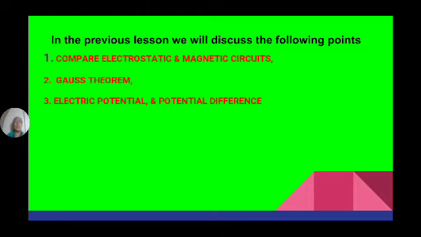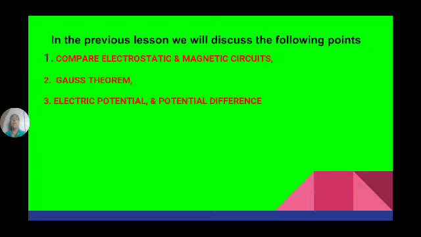Now electric potential and potential difference. So what is potential? Potential means capacity. Now according to Coulomb's law, like charges repel each other, whereas unlike charges attract each other.